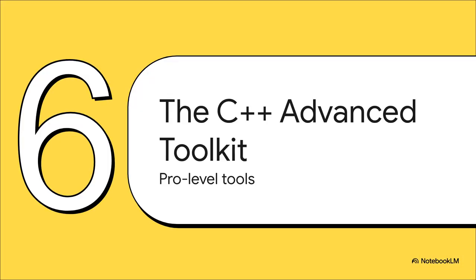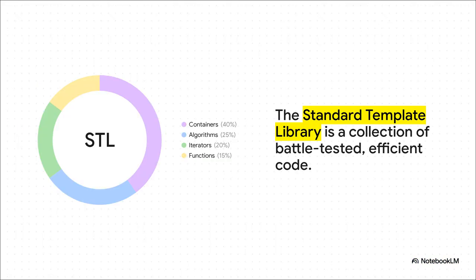Wow. Okay, we have covered a ton of ground, but the journey isn't over. To be a truly effective C++ developer, you don't build everything from scratch. You rely on a powerful set of pre-built, optimized tools. Welcome to the Advanced Toolkit. And at the absolute heart of this toolkit is the Standard Template Library, or the STL. Think of it as a treasure chest of super efficient, ready-to-use code. As you can see, a huge part of it is made up of something called containers, which, as the name suggests, are all about storing and managing data.